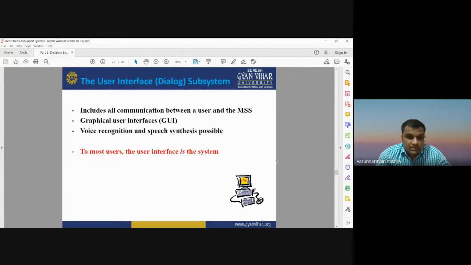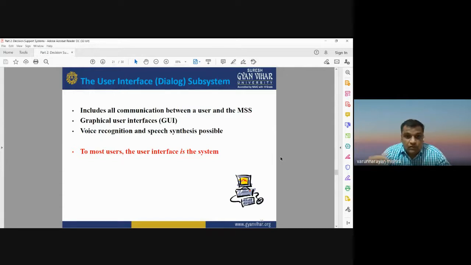User interface is also there. When you use any software, like ERDAS, ENVI, ArcGIS, these are all based on a user interface. Means you have options on your screen, like file, open, close, then any kind of processes. So the decision support system is also used as a user interface based system.